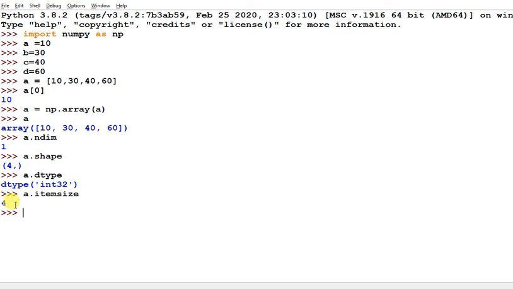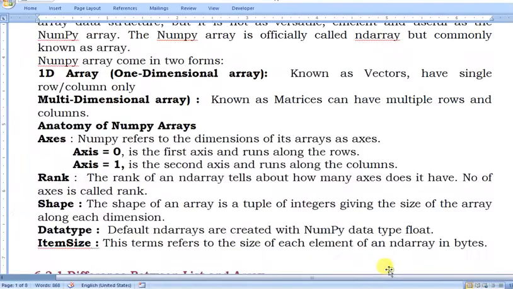This is the item size. A dot size I am passing, and it is also returning 4. So the item size and size both return the same value here, because of how many bytes each element occupies in memory.